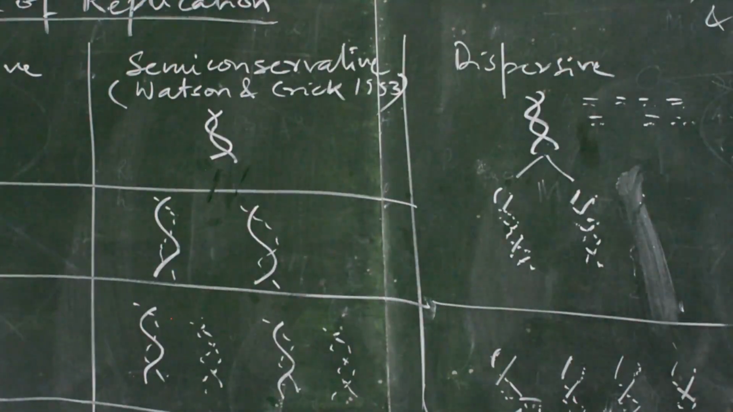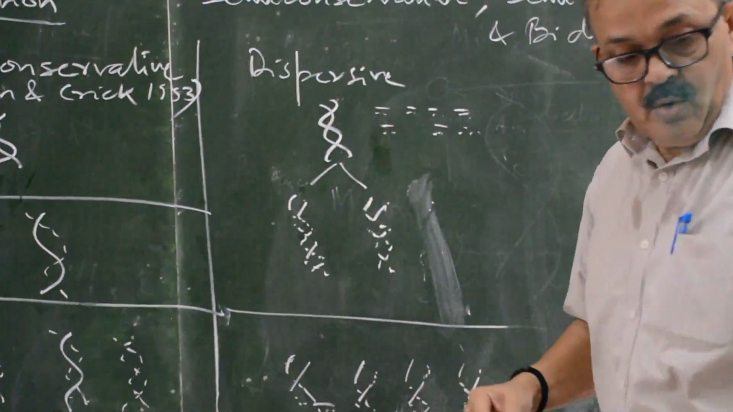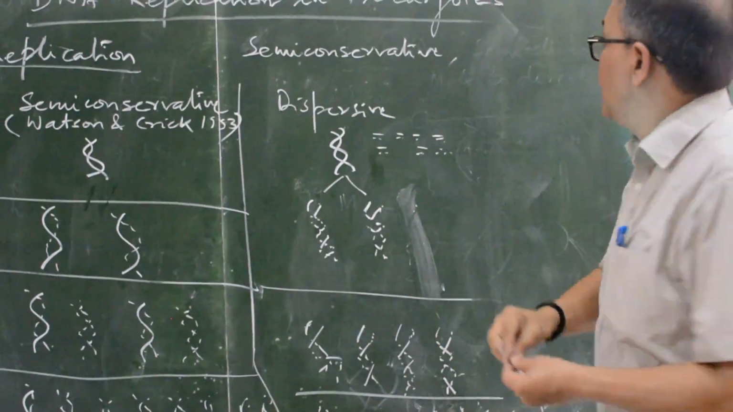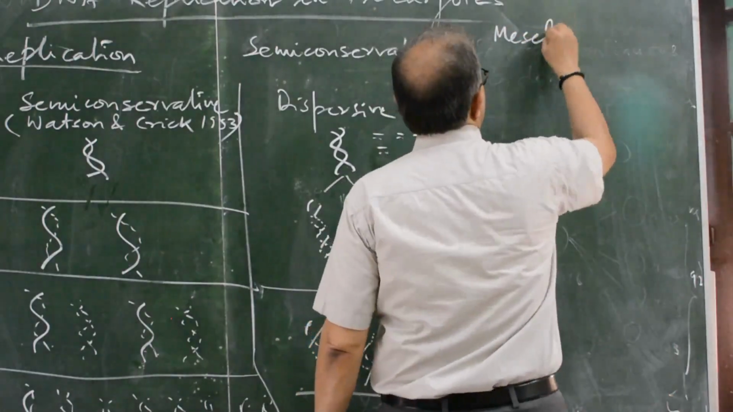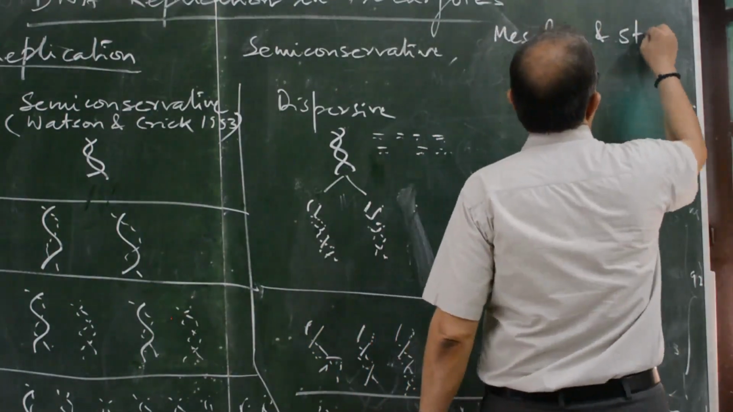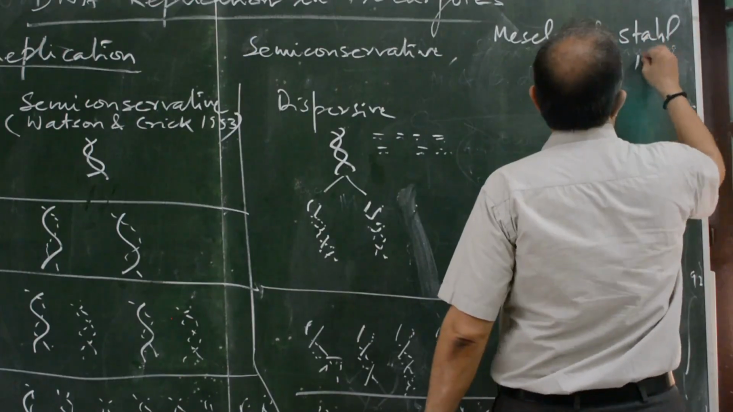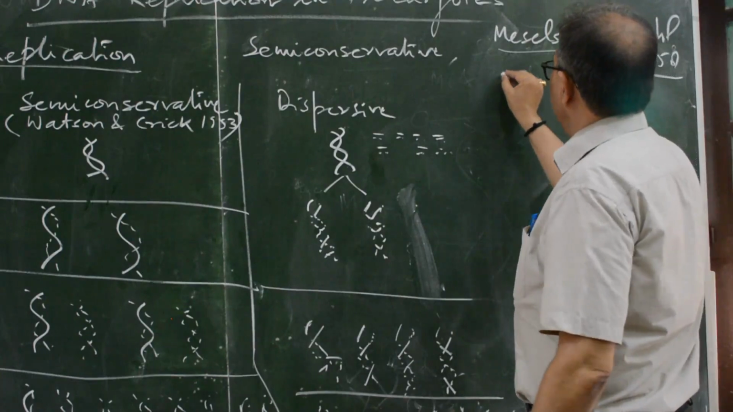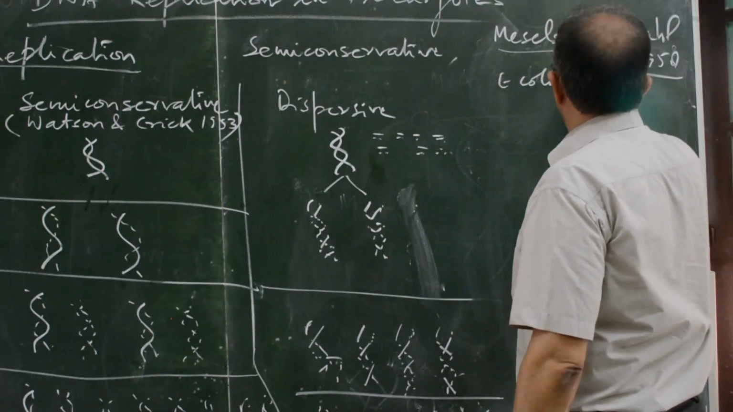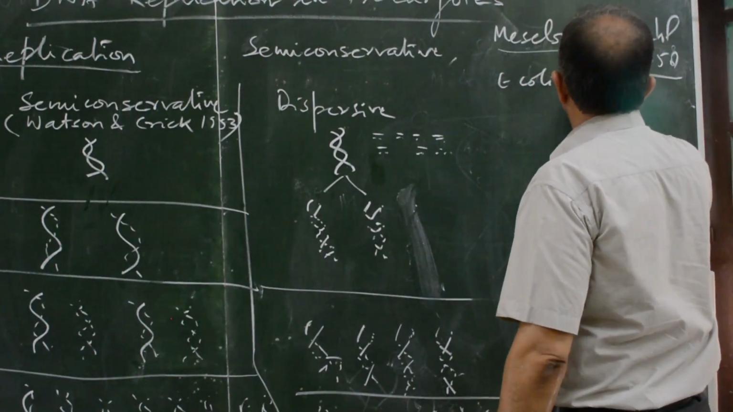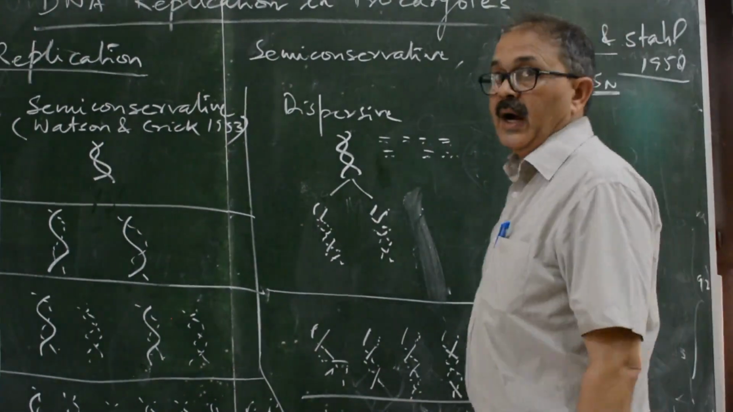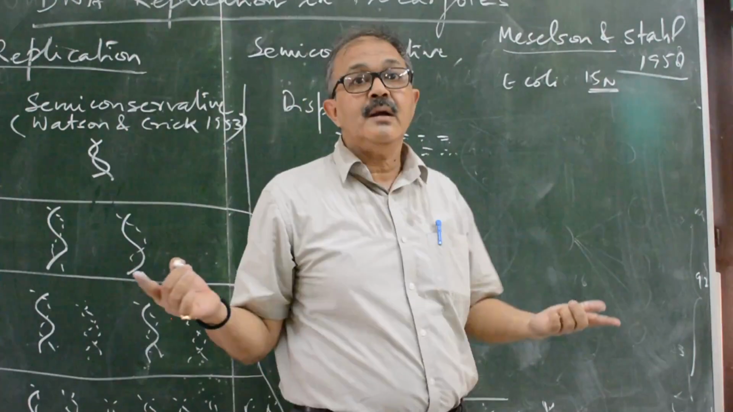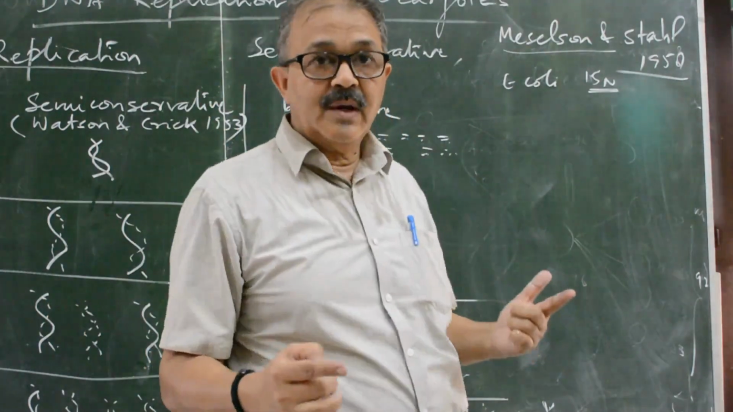Regarding this semi-conservative mode of replication, one experiment was conducted by Meselson and Stahl in 1950. They labeled Escherichia coli with 15N. 15N is an isotope of nitrogen. It is a heavy nitrogen because the molecular weight of isotopes will be more than the normal one.